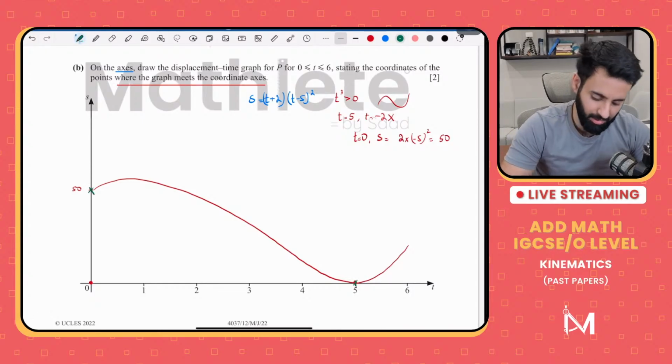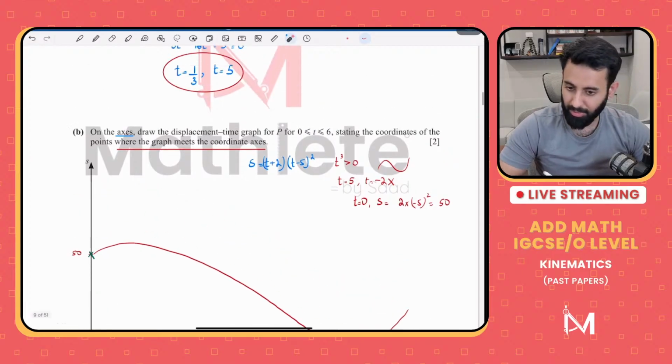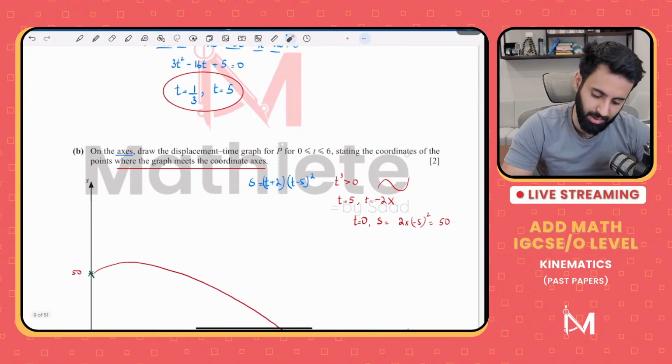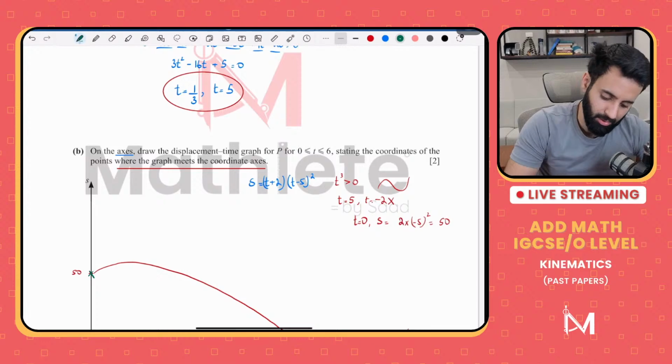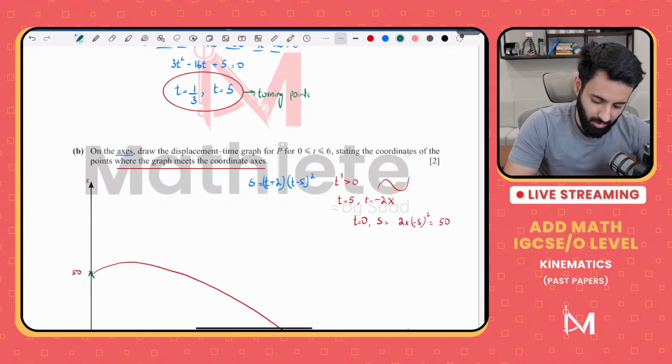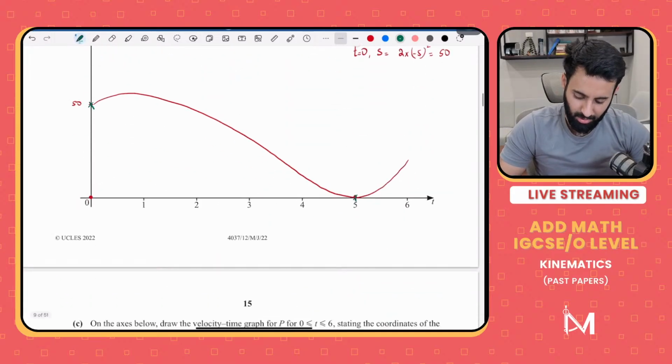But do keep in mind that this is the point where the curve will not only touch the x-axis, but it will also turn. So I'll write down over here that these are the turning points of the displacement time graph. Okay, so that's the displacement time graph.